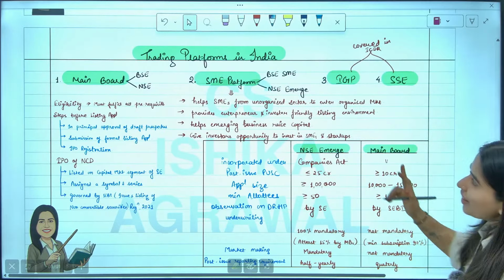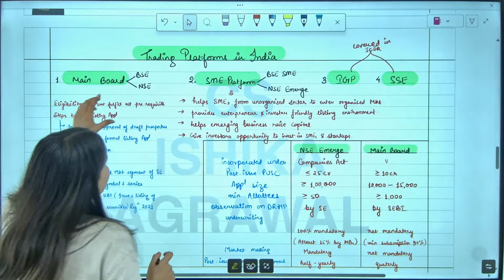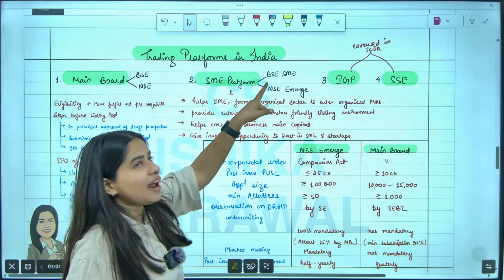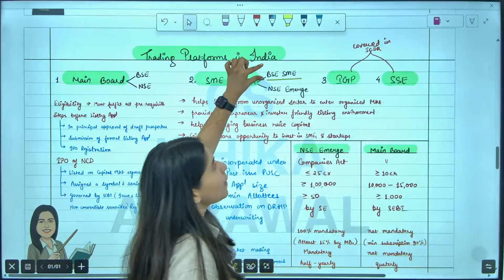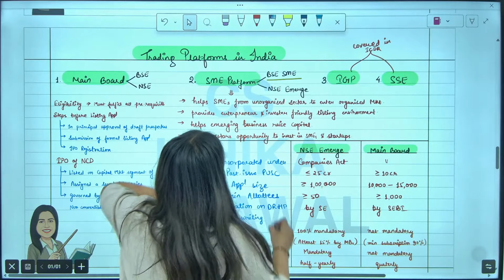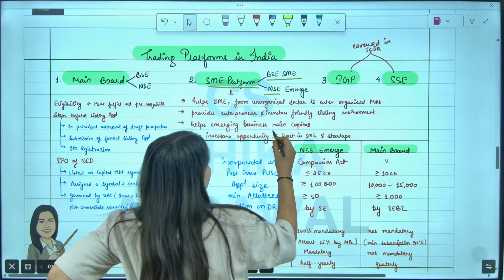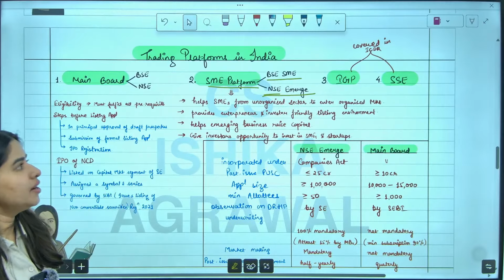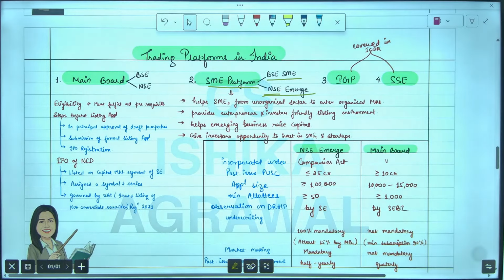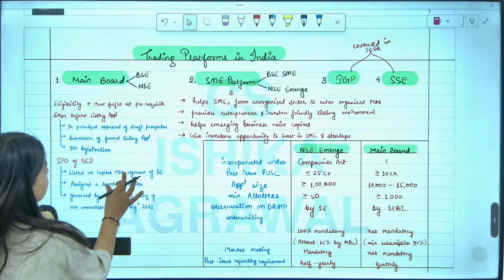Okay, coming back to this topic, what is the SME platform of BSE known as? The SME platform of BSE is known as BSE SME, and what is the SME platform of NSE known as? The SME platform of NSE is known as NSE Emerge. Okay. Now coming to the main board, guys.